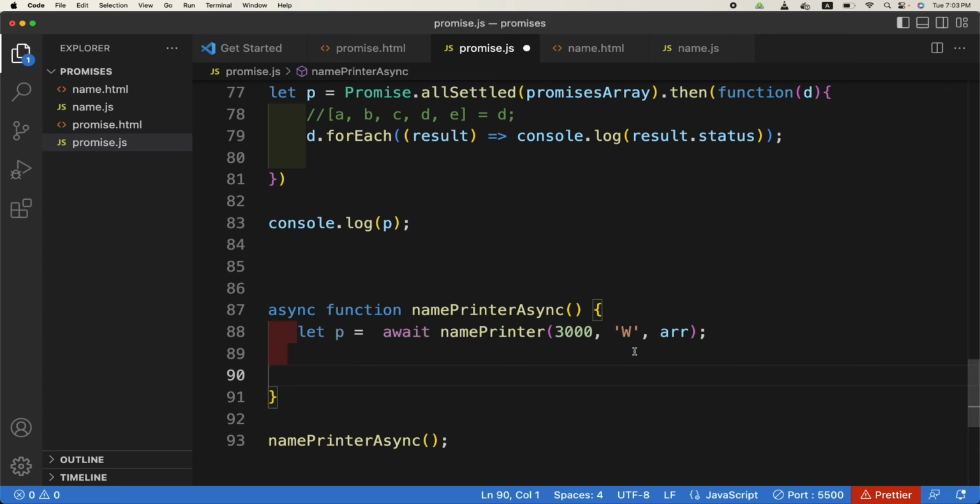So this code is a lot cleaner than that one. Is this fine? Okay, so for your understanding, I will call this code again, maybe this one.